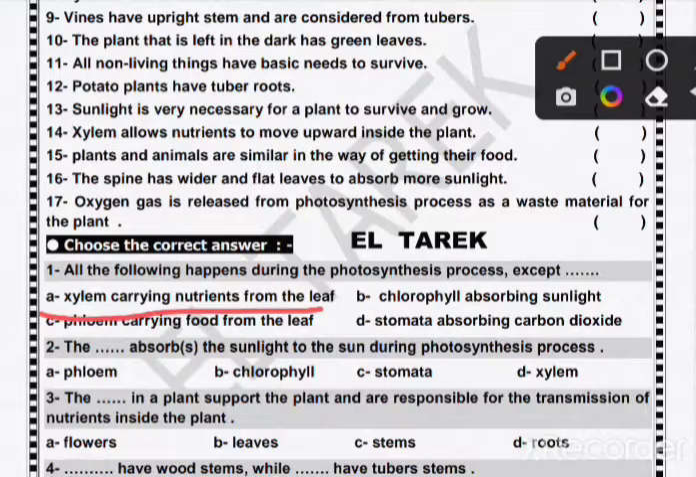Number 2: the chlorophyll absorbs the sunlight from the sun during the photosynthesis process. What absorbs sunlight? Chlorophyll. Number 3: the root is in a plant to support the plant and is responsible for transmission of nutrients inside the plant. So, roots.